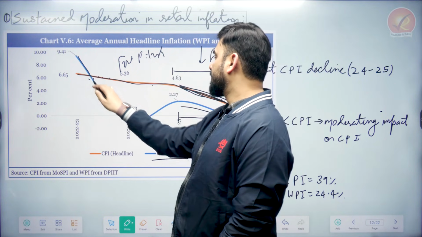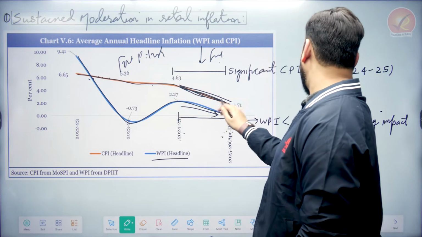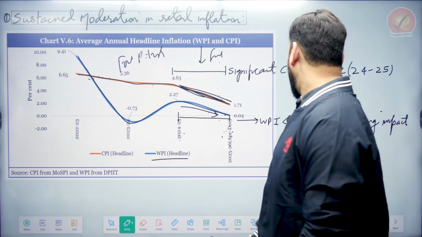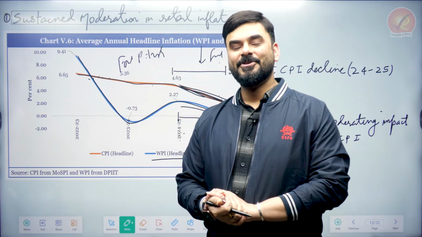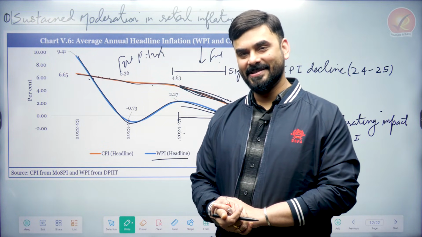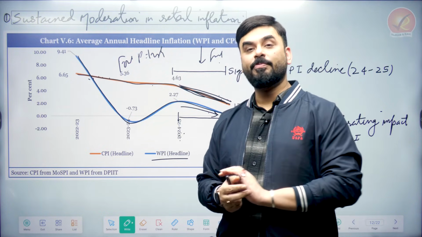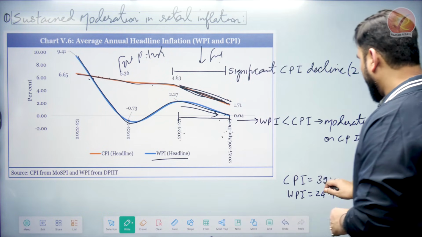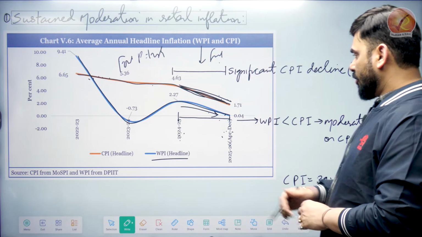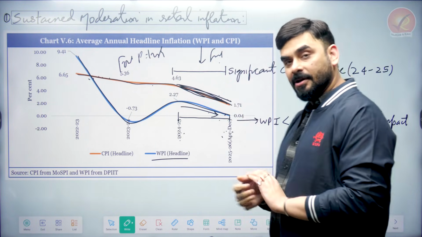So here WPI was coming down, it increased, and then again it is coming down. But WPI is below CPI, right? Now there is one advantage of this. Whenever WPI is below CPI, two things come to our mind. First, it might be happening because of food price. Why? Food has a higher proportion in CPI than WPI. So if food prices are coming down, CPI will crash very fast.